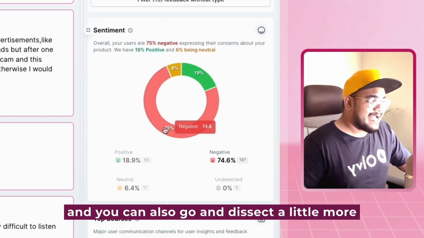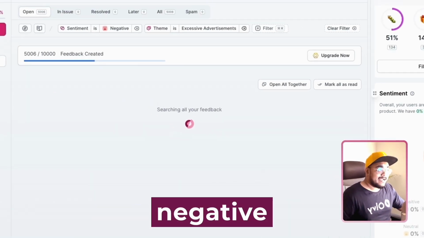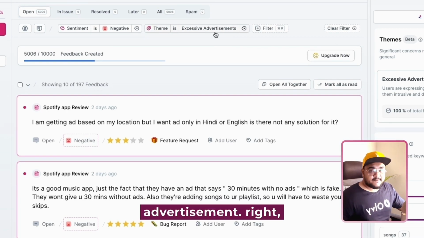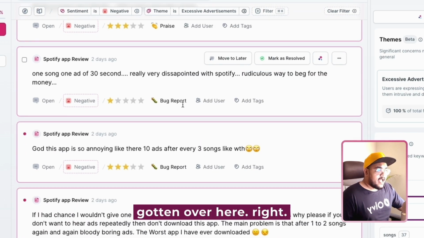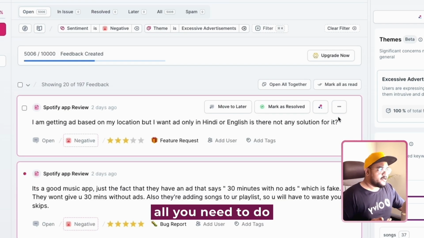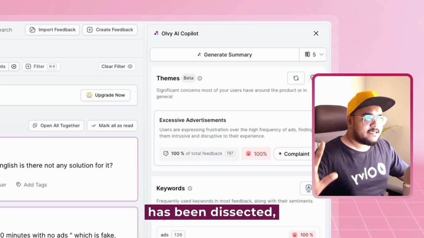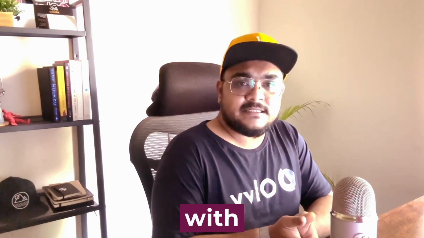And you can also dissect a little more. For example, I can go and see what people are actually talking about in negative when it comes to excessive advertisements, right? So these are the two filters that I've just applied. And again, you might not need to go through all of this feedback. Because the data has been dissected, you can just quickly go and generate the summary. The idea with themes is very simple because there are two kinds of flows, right?